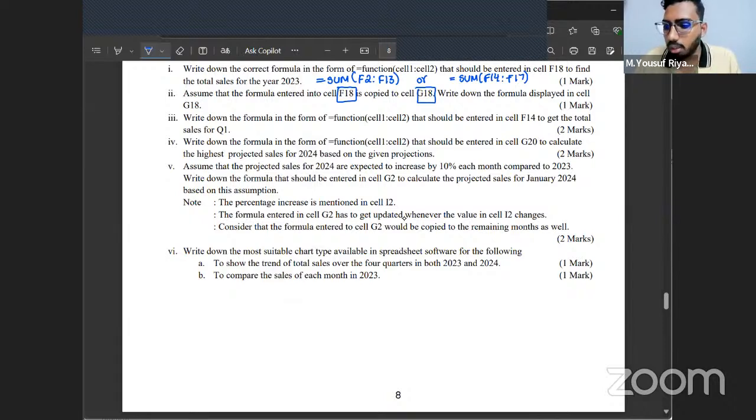Should the function name be in all capital? No. If you want, you can mention capital, simple, mix. There is no issues. Okay. So they are saying they're going to copy the formula from F18 cell and paste it into G18 cell. Write down the formula displayed in cell G18.